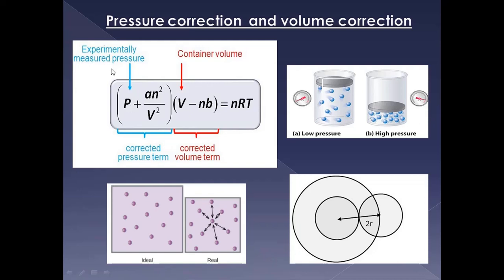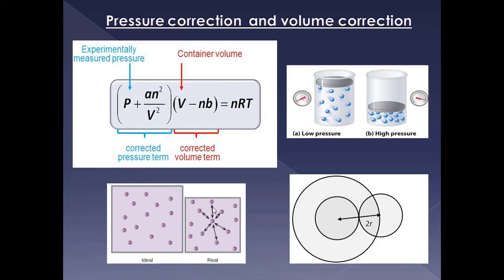This is the experimental pressure, that is the observed pressure, or we can say the ideal gas pressure, and this is the corrected pressure, meaning due to the intermolecular force of attraction there is an influence on pressure. How is pressure influenced? We know that pressure is equal to force per unit area. So if there is an effect on force, then it must affect the pressure.